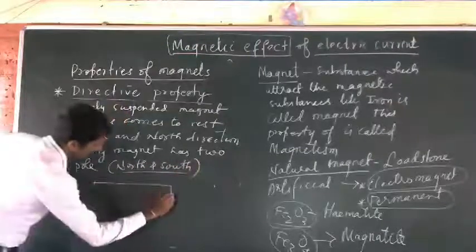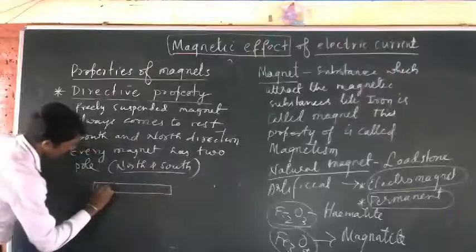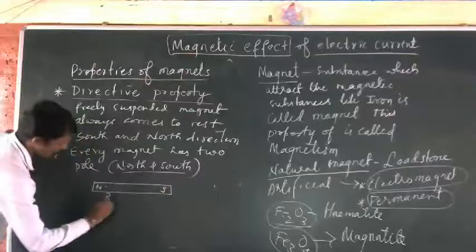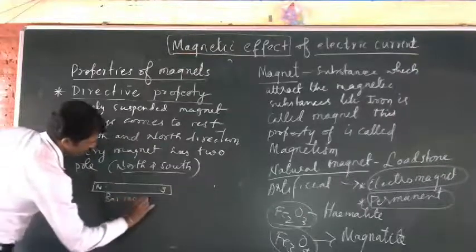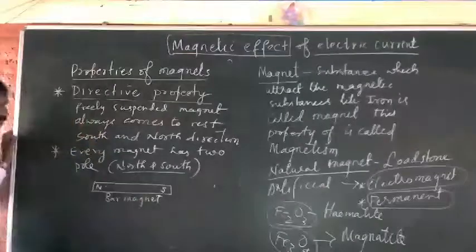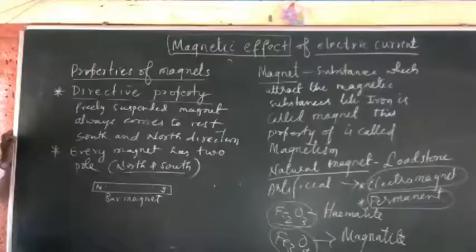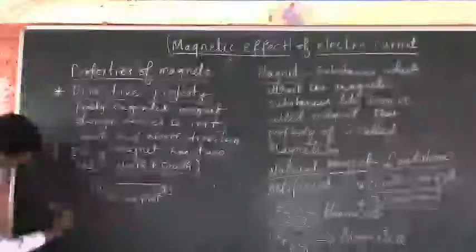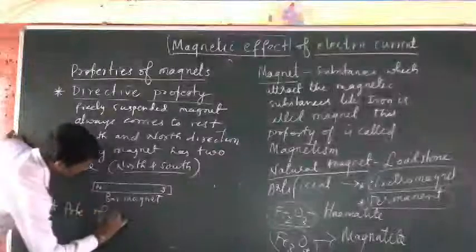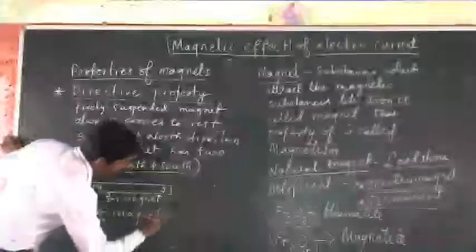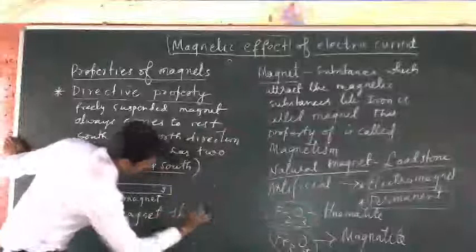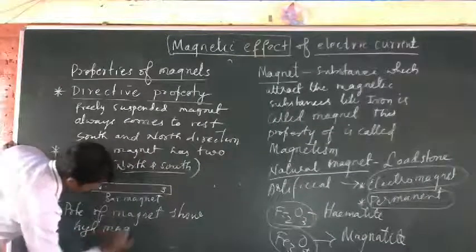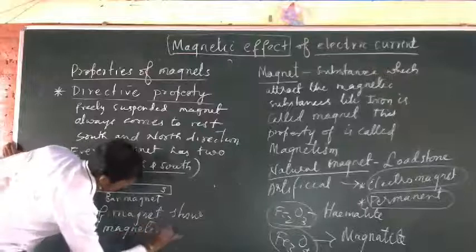Every magnet has two poles, north and south. So this is a bar magnet. Understood? Next. Poles of a magnet show a high magnetic effect.